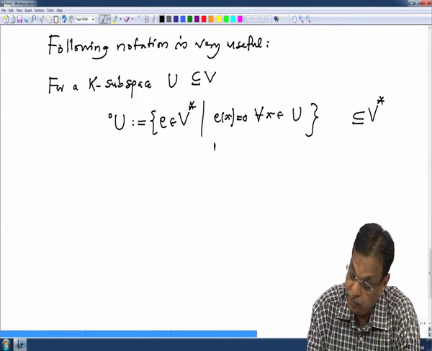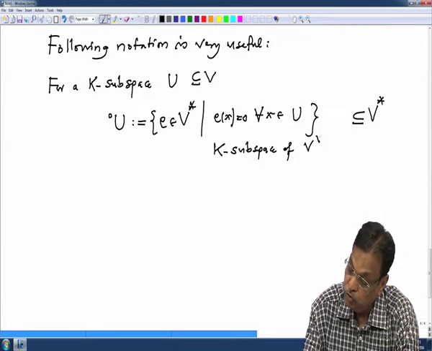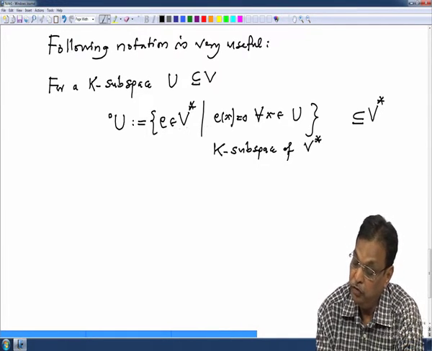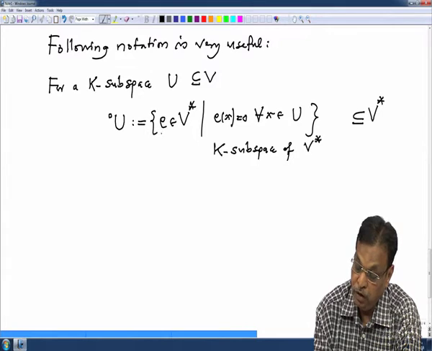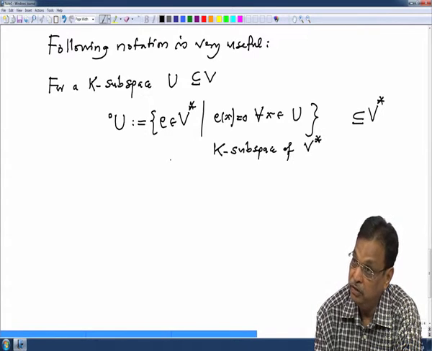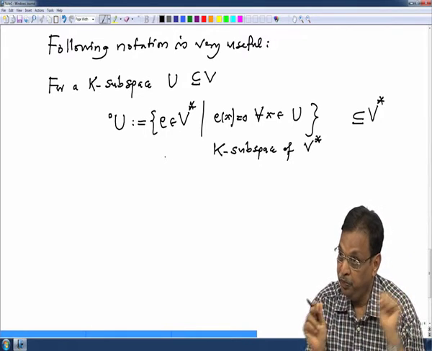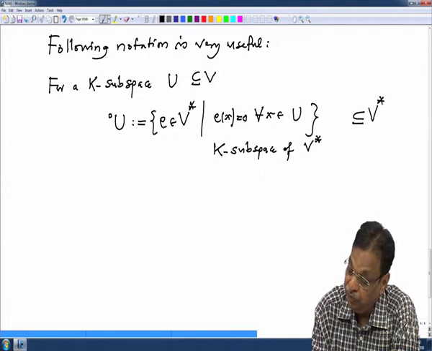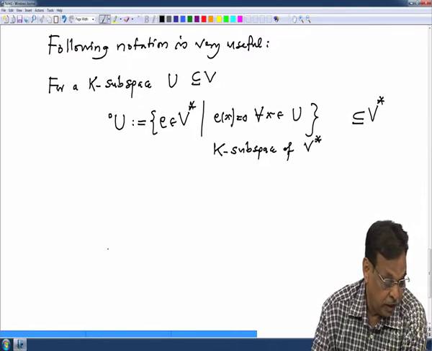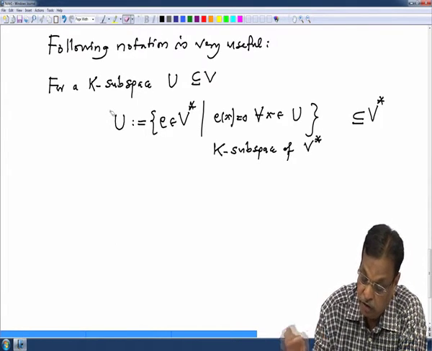Note that this is a K subspace of V star. We need to check that if one linear form vanishes on all of U, and another vanishes on all of U, then their sum also vanishes on all of U, but that is obvious. That is how we define the sum of the linear forms. Similarly, the K linear combination. So, therefore, it is a subspace.